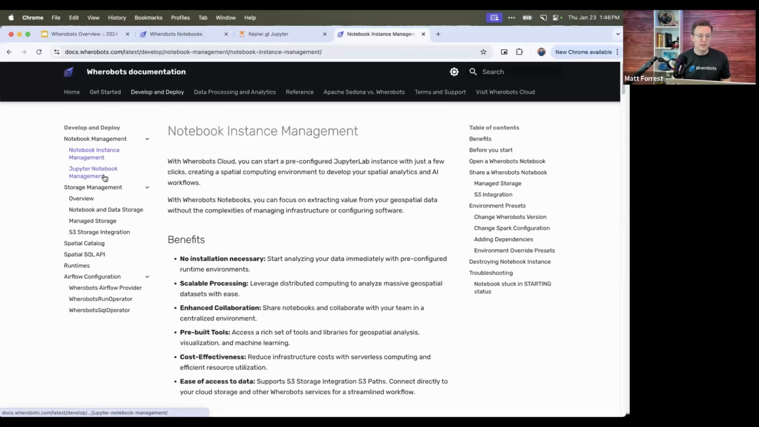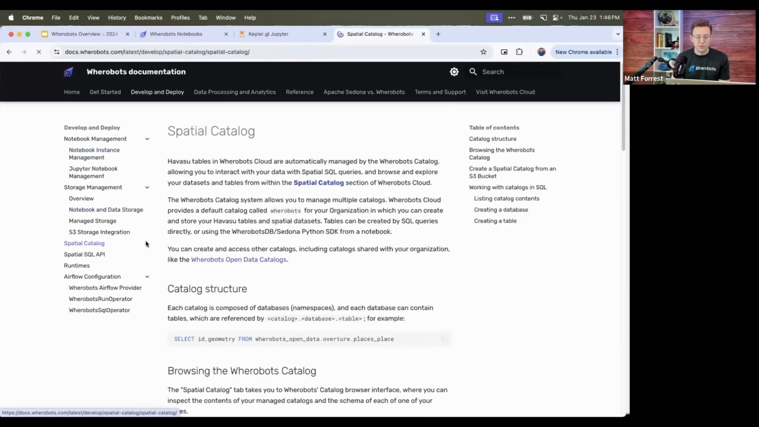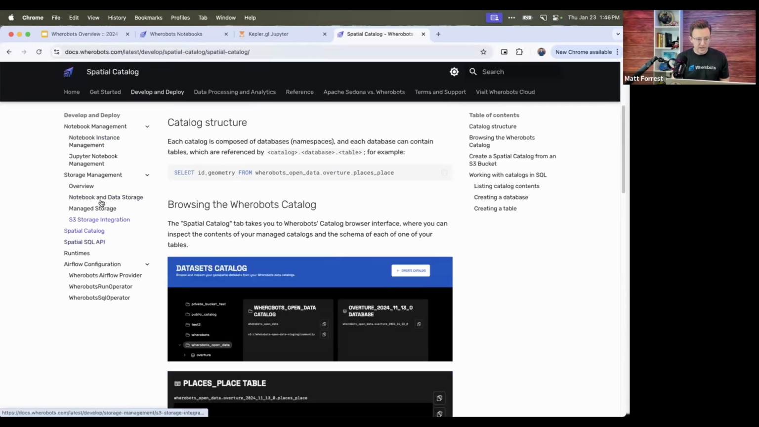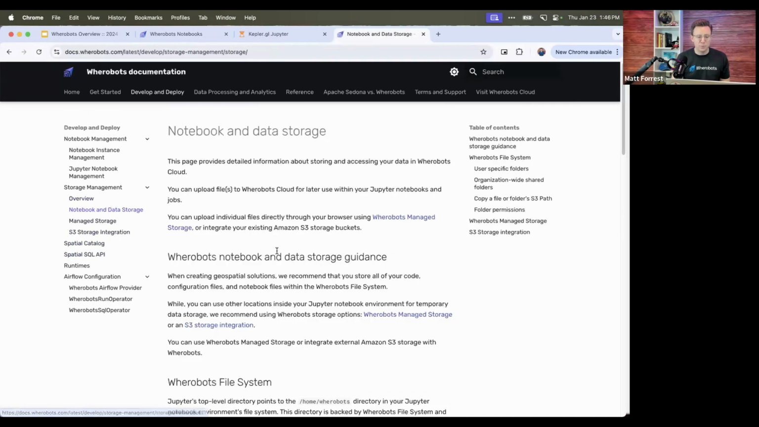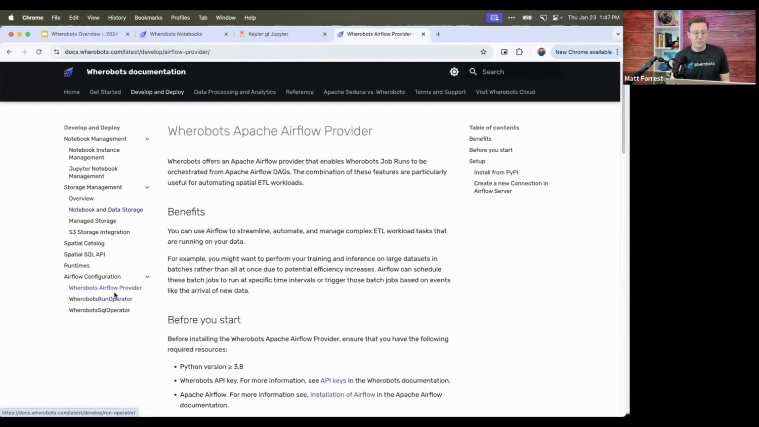There's also this section, develop and deploy, to actually use some different things. So you can see here how to use the spatial catalog, to use different notebooks and data storage pieces like that. If you're creating some different jobs, you can actually run those via Airflow. And there's a runs endpoint that you can use there.